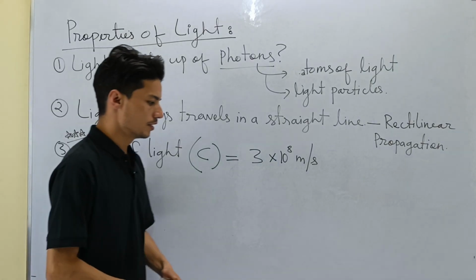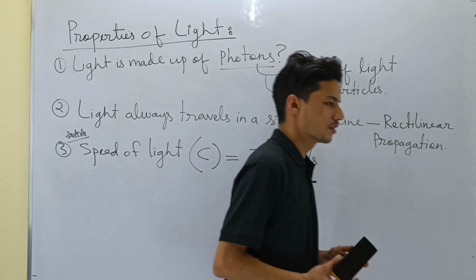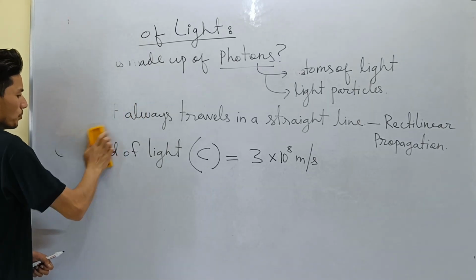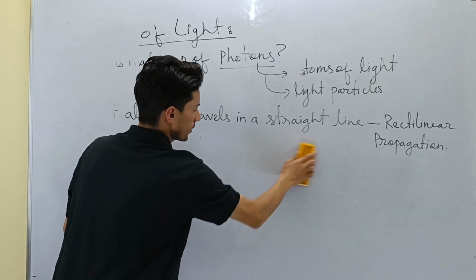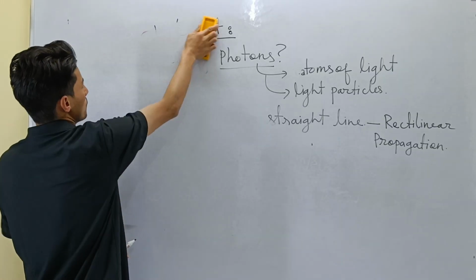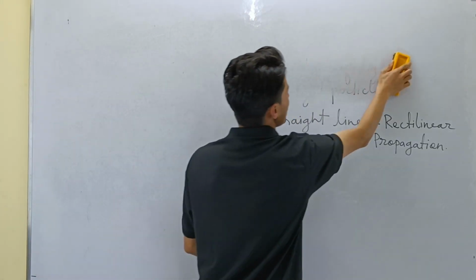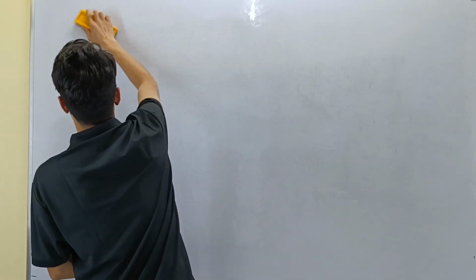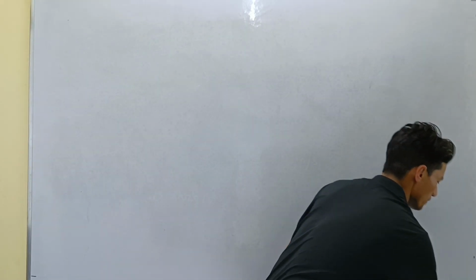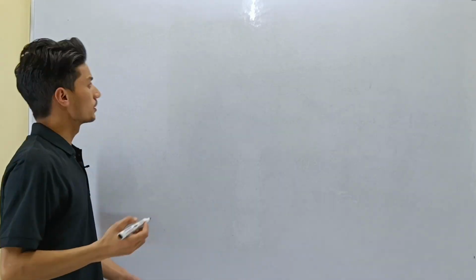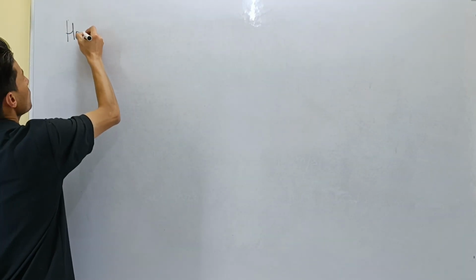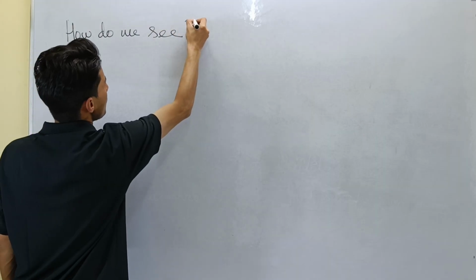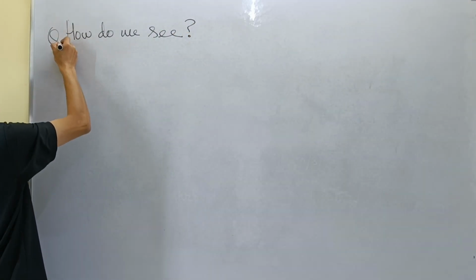Now, let us discuss a little bit more on how do we see, and also how do we see color. These things are important. So the next thing that we will discuss will be, how do we see each other? How do we see? A big question mark.